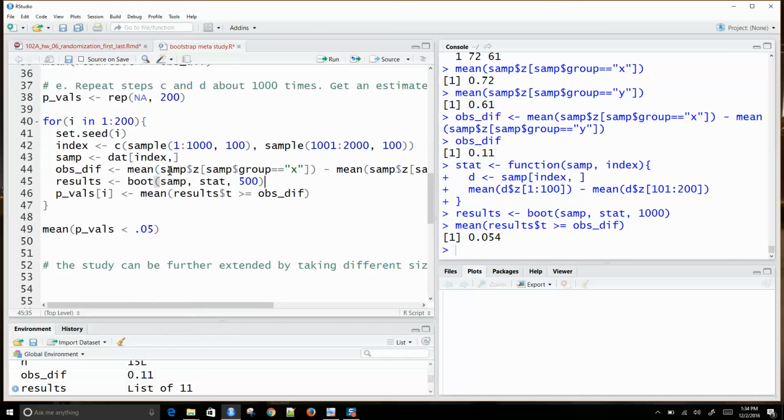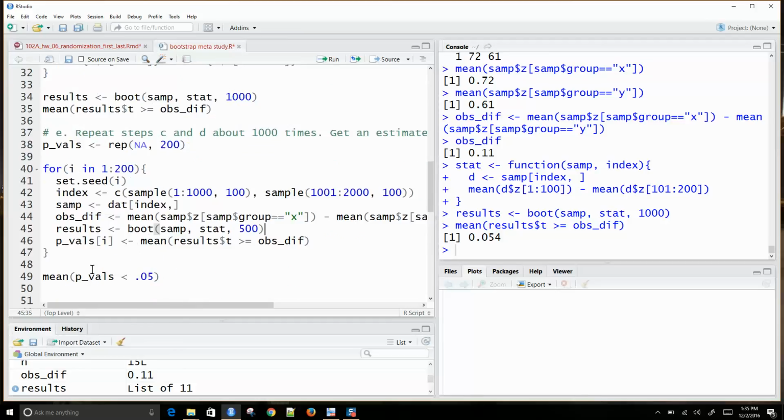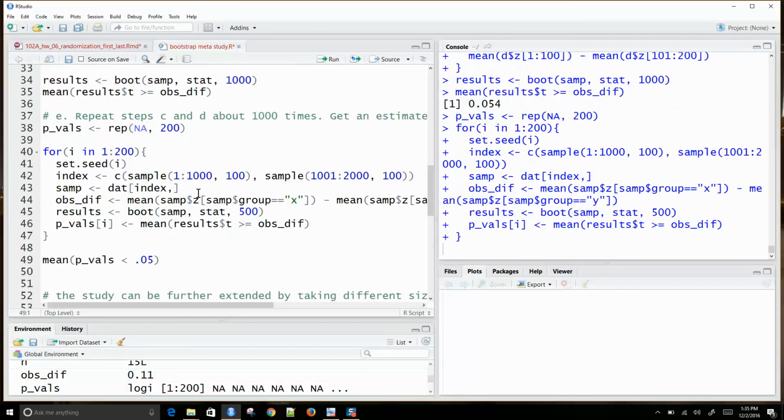Each time we are assuming that the null hypothesis is true, saying that they're all coming from the same population. We want to know how often that produces a difference that is greater than or equal to our observed difference. So this would be our empirical p-value that we're going to record. And we're going to do this 200 times and get an idea of this. So I'm going to create a bunch of p-values. We're going to repeat this 200 times. It takes a little while to run.